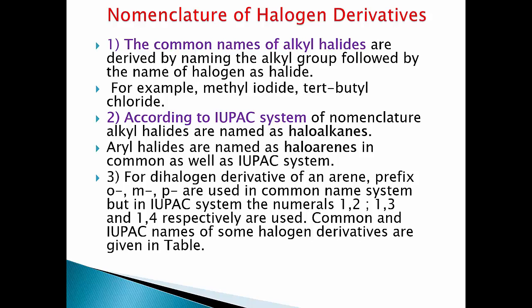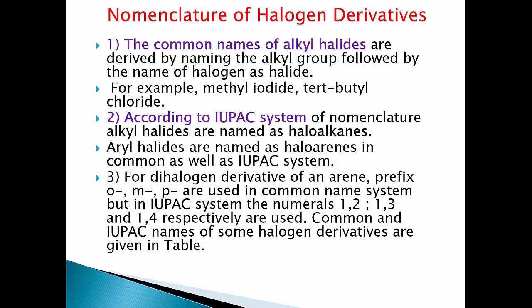According to common name system, alkyl halides are derived by naming the alkyl group followed by halogen atom, that is alkyl halide. For example, CH3I is named as methyl iodide. C2H5Br is named as ethyl bromide. Second, according to IUPAC nomenclature system, alkyl halides are named as haloalkanes. Aryl halides are named as haloarenes in common as well as IUPAC system.